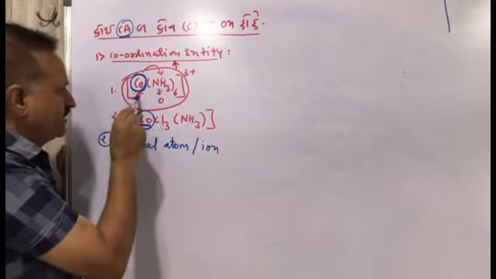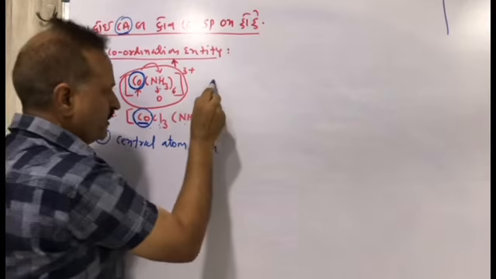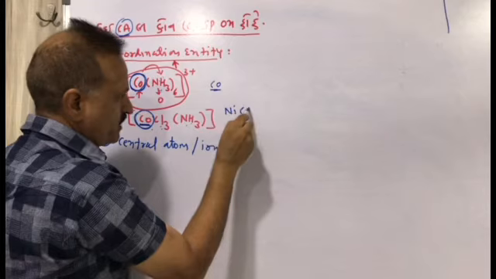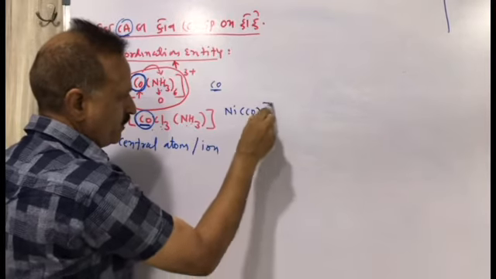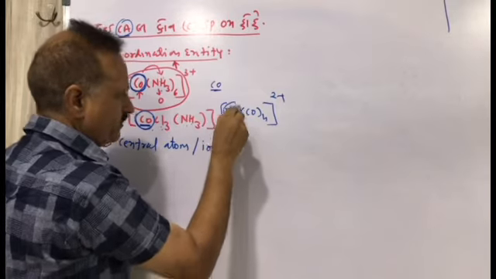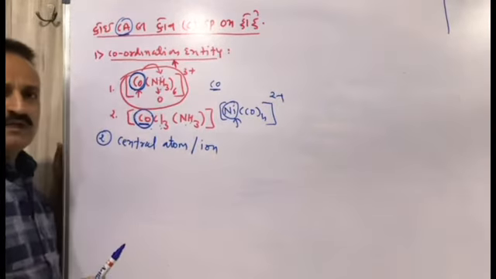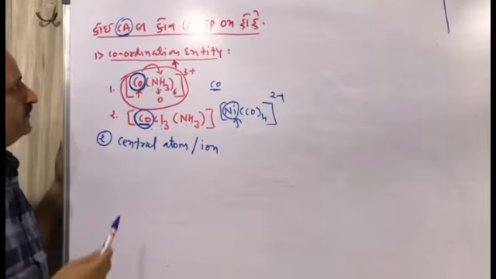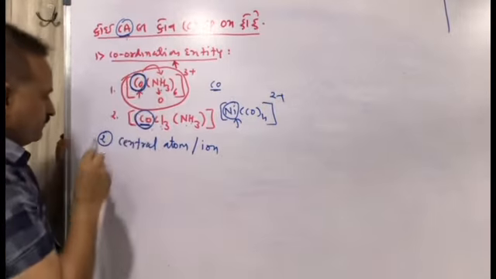So this is the central atom. Co is the central atom over here. If I write [Ni(CO)4], Ni is the central atom. Central atom means the metal ion. So Ca means central atom.